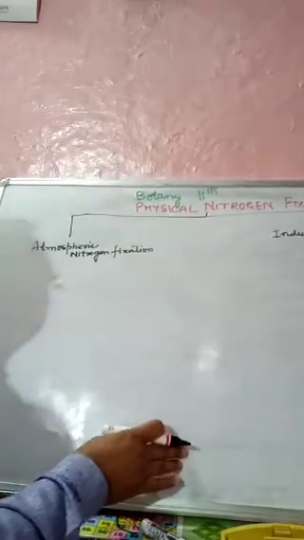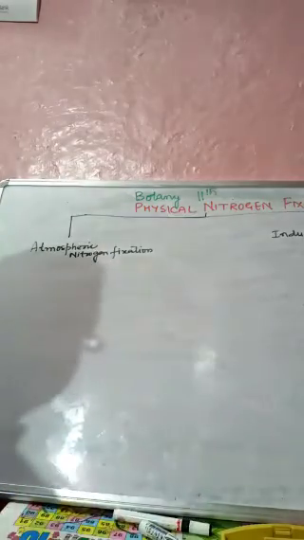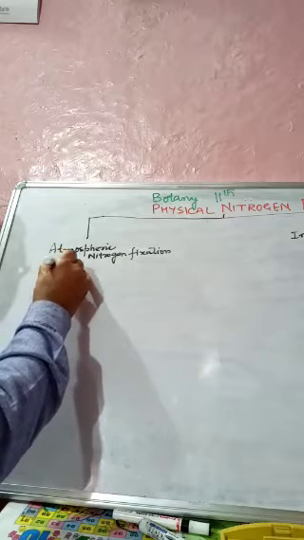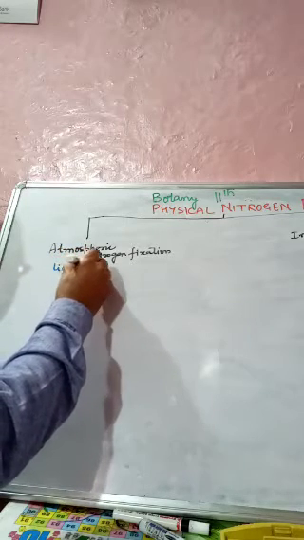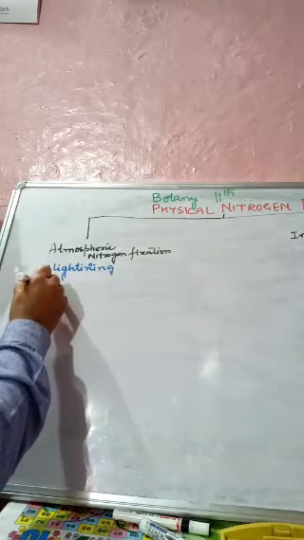See how we can differentiate these two types. In atmospheric nitrogen fixation, what happens? In the atmosphere, two processes happen. The first one is lightning, and the second one is thundering.